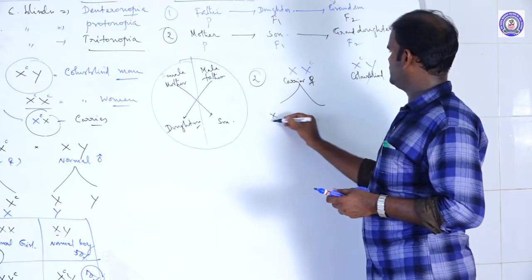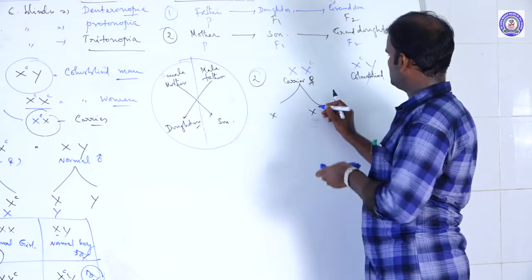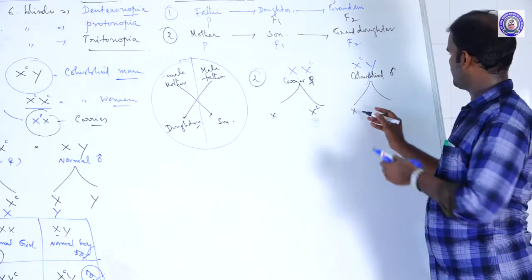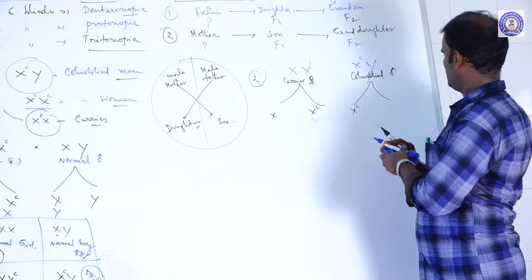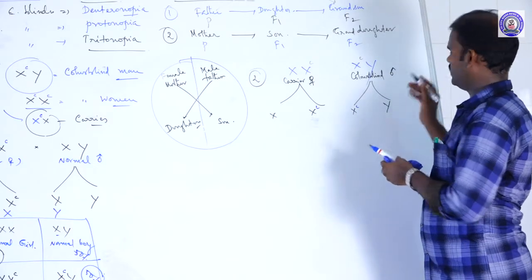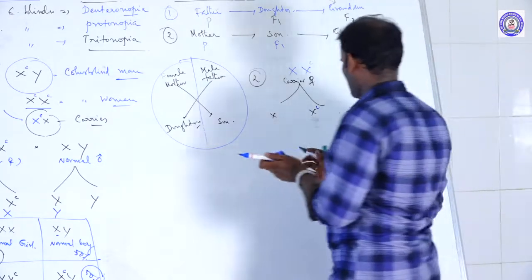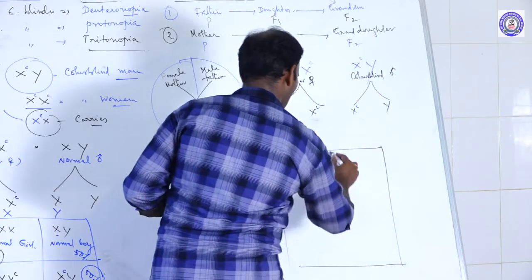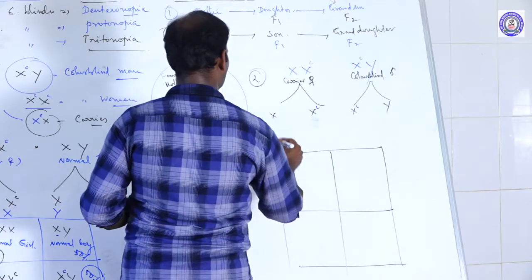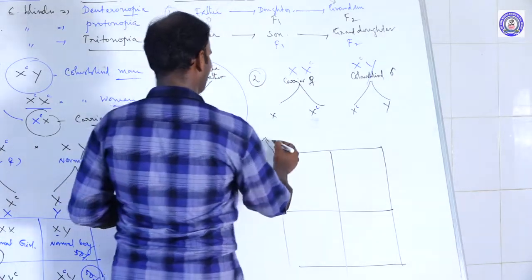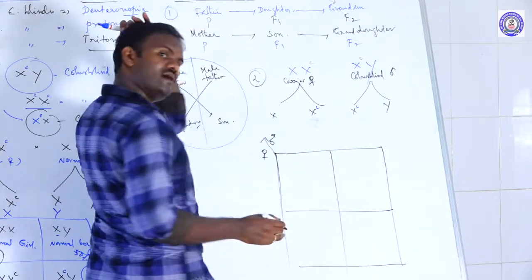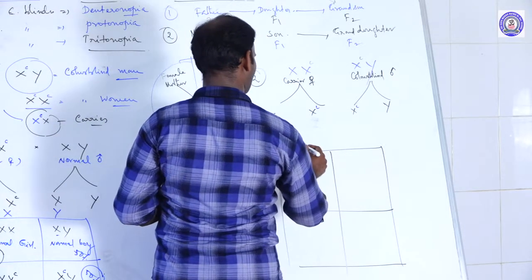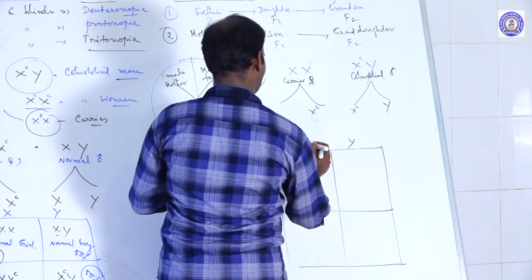Here there are two types of gametes, X with the recessive allele and Y. If you plot this in a checkerboard, this is the second condition, male gametes and female gametes. The male gametes are X, Y, and the female gametes are X carrier and X carrier.